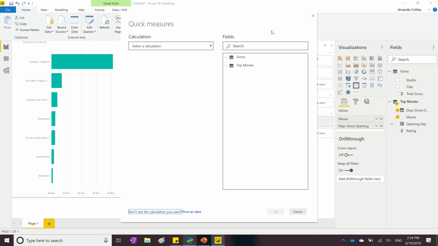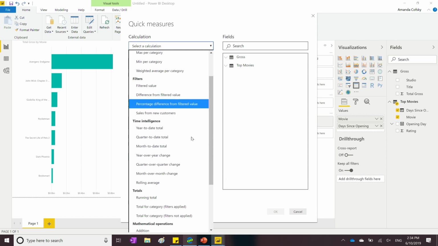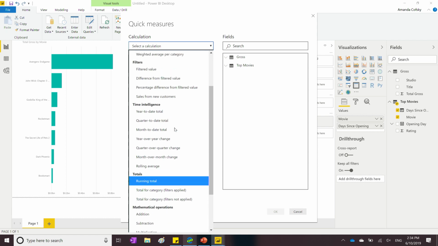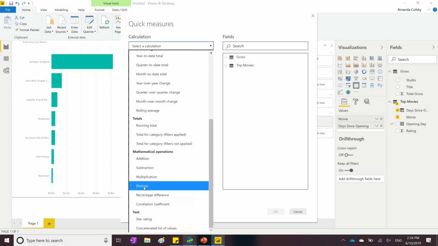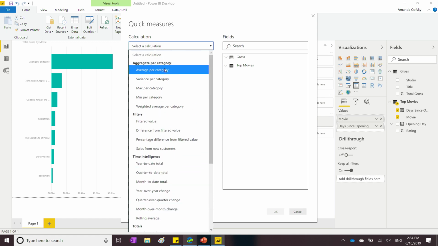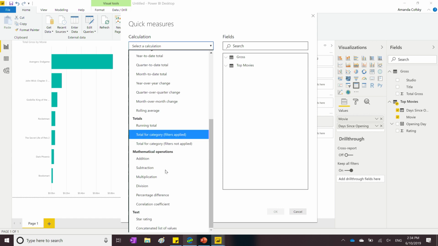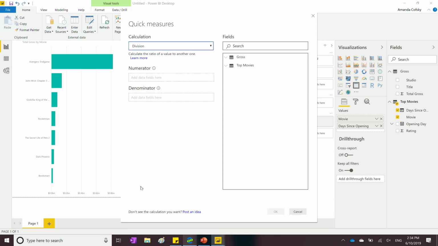So for example, I now have the total gross the movie's made, and I have how many days it's been open. If I wanted to get, say, an average of how much it's made per day of being open, I can now easily just pick the division choice here and actually do that calculation. And we have a ton of options in here. You can see we can do things like average per category, rolling average, running totals, any of the basic math operations. We have calculations built into this for that.